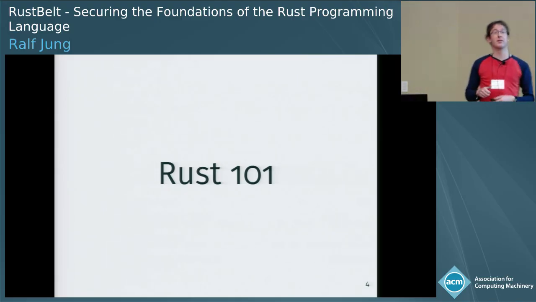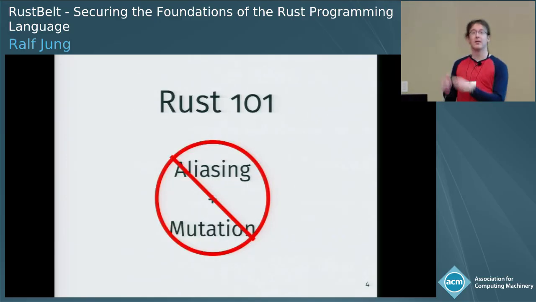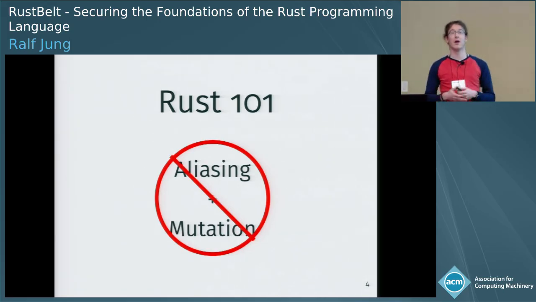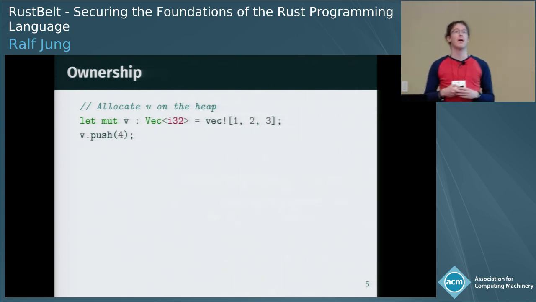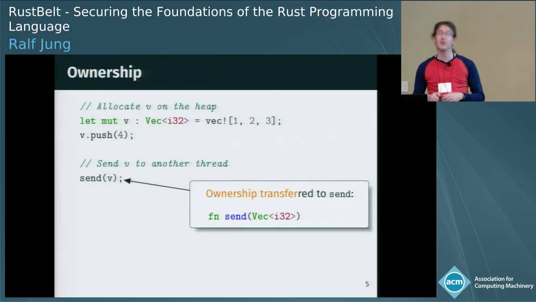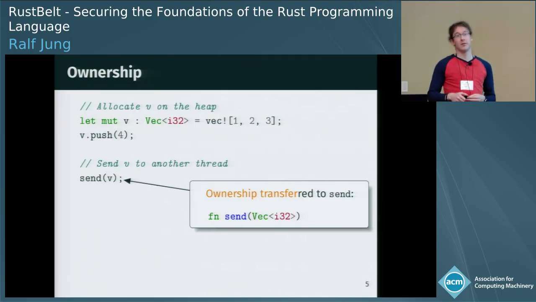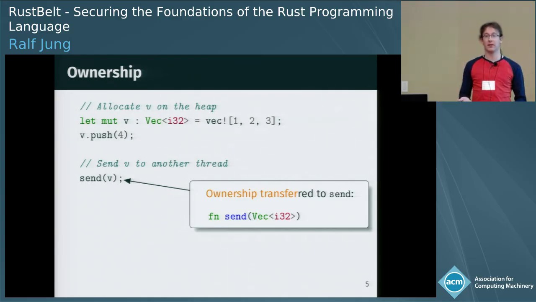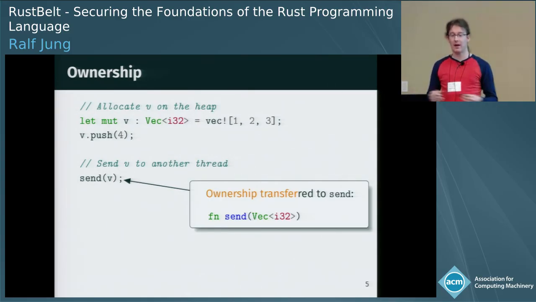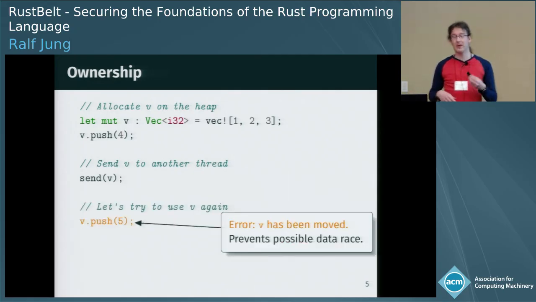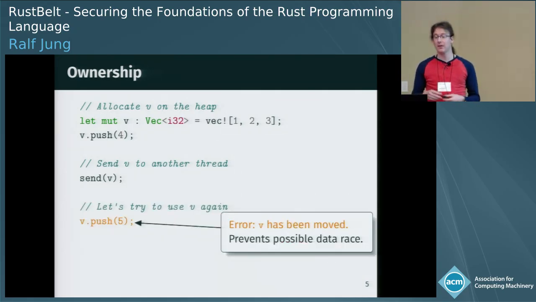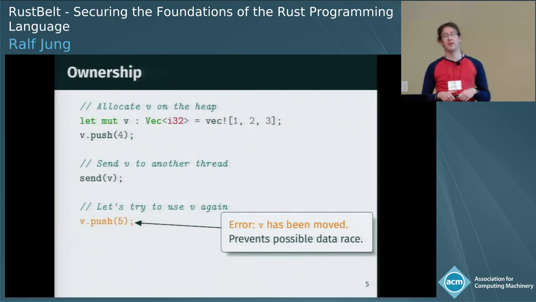If I only had one slide to explain the type system to you, it would be this one. The central proposition of the Rust type system is to rule out the unrestricted combination of aliasing and mutation. And the mechanism through which Rust achieves this is ownership. For example, if you create a vector and fill it with some data, and then you call a function, which could be called send, and pass the vector to that function, Rust considers this to be ownership transfer. So you own the vector after you created it, meaning you are the only exclusive person able to access it. And you gave it to send, and now it's theirs and no longer yours. One consequence of that is if you try to do anything to the vector again later, Rust will disallow that. It will tell you that v has been moved.